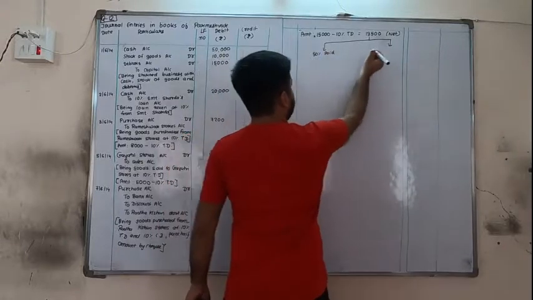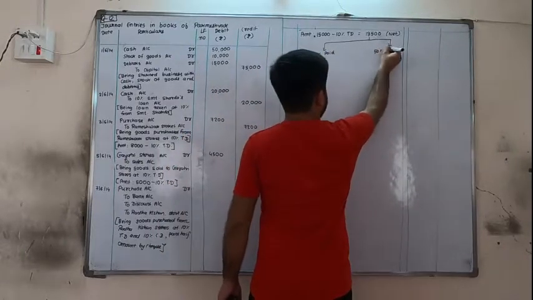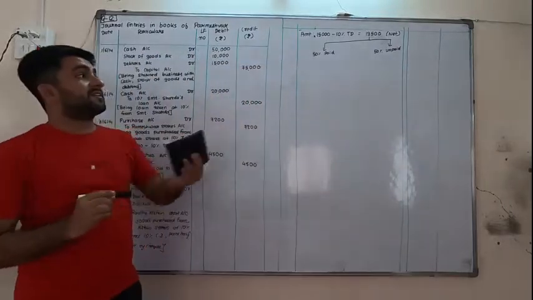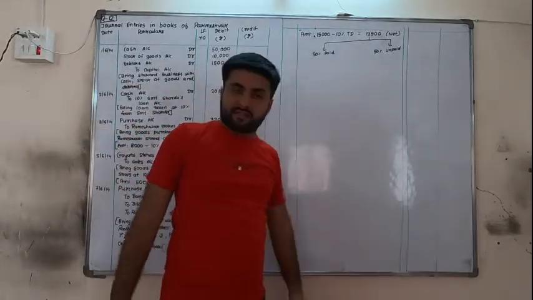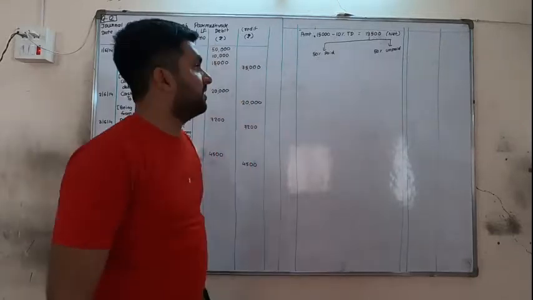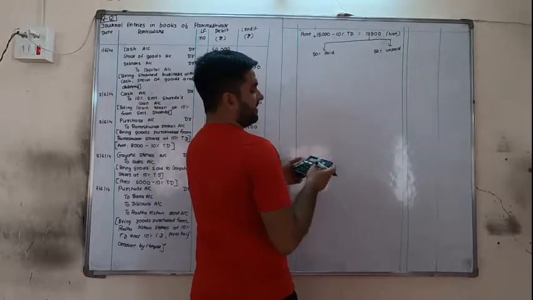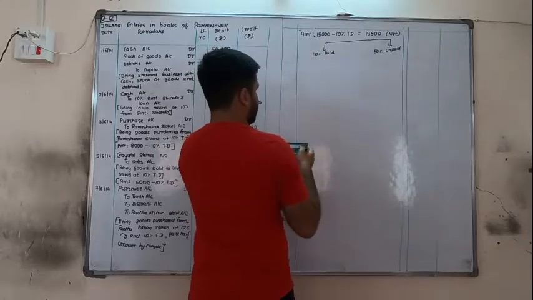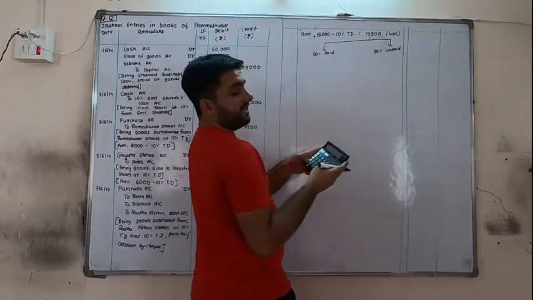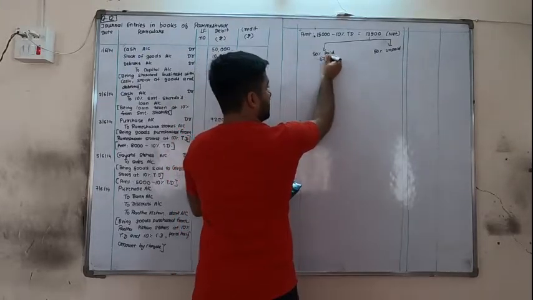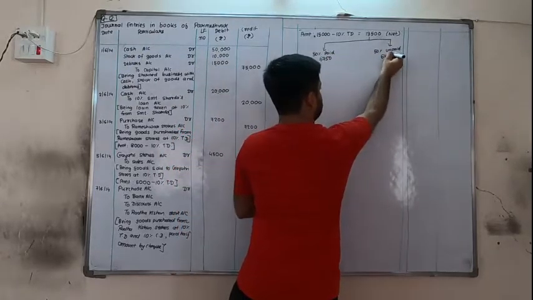50% paid, 50% unpaid. But this is not always. Sometimes 60% is paid, then 40% is unpaid. That is also possible. Now, this one is 50-50%, so 13,500 multiply 50%. Multiply, don't minus. So it will be 6750 on both sides.